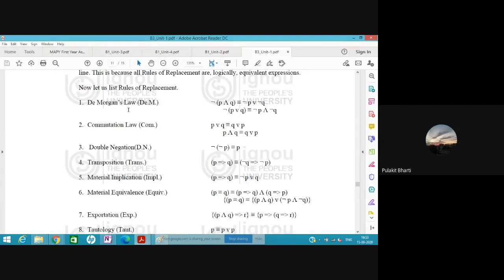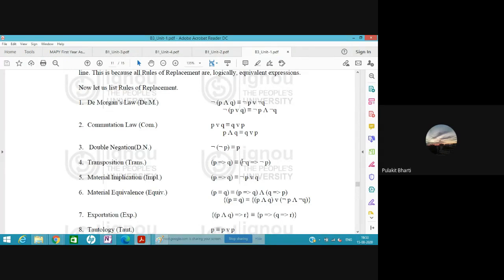Anyways, so this was De Morgan's law, and we found out that this is exactly identical to this. So both these forms are one and the same thing. Similarly, transposition: if P then Q, then NOT Q means NOT P. This is actually modus tollens, nothing but modus tollens.